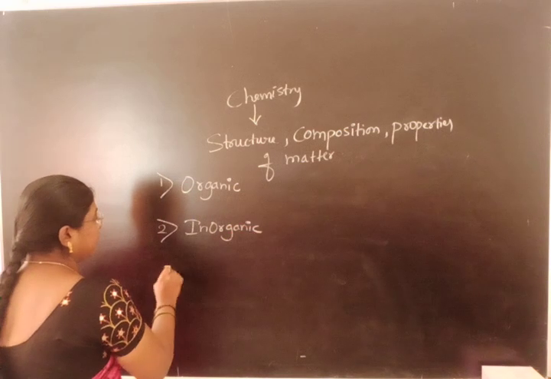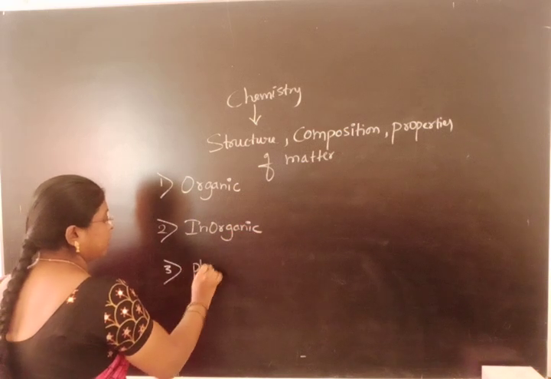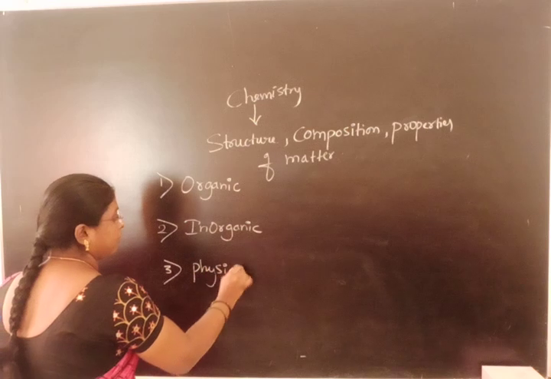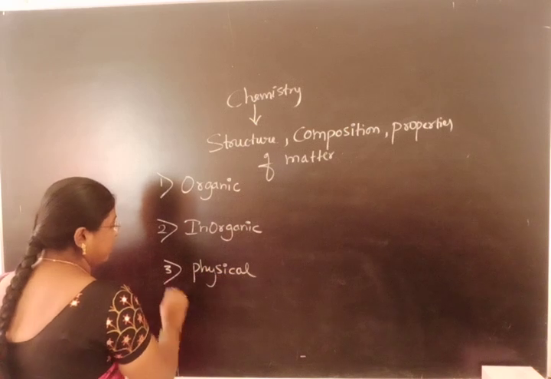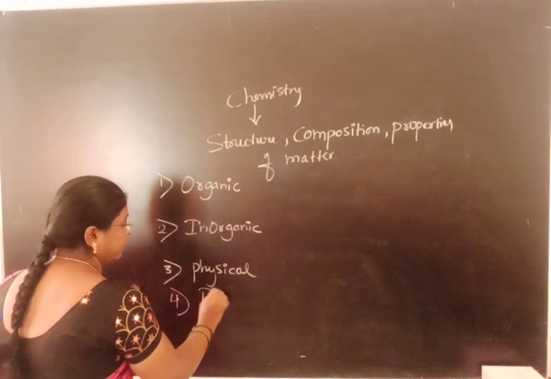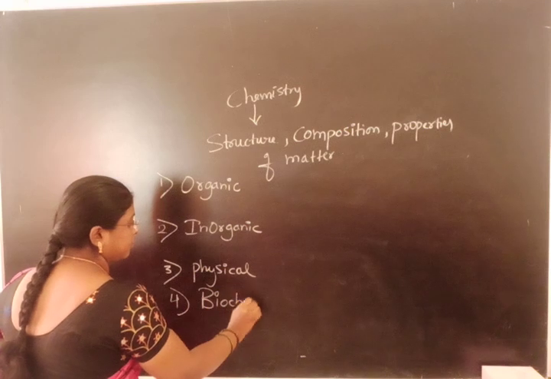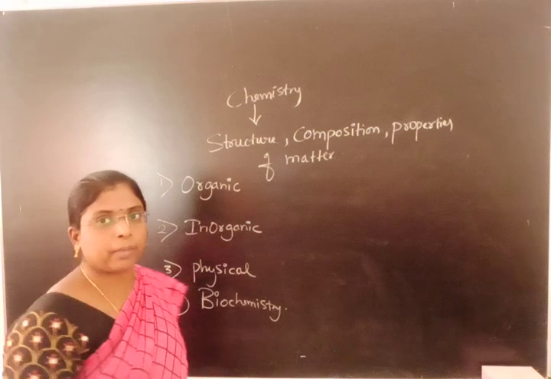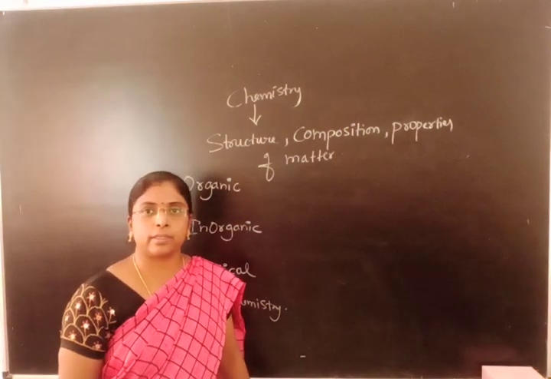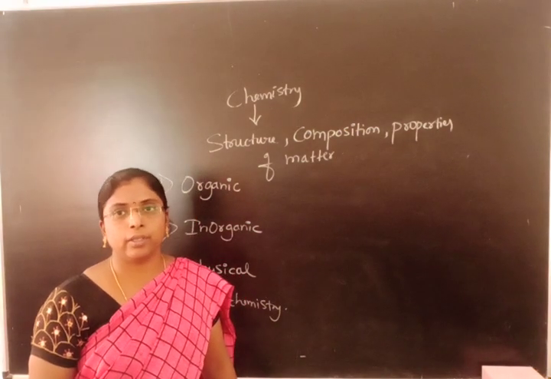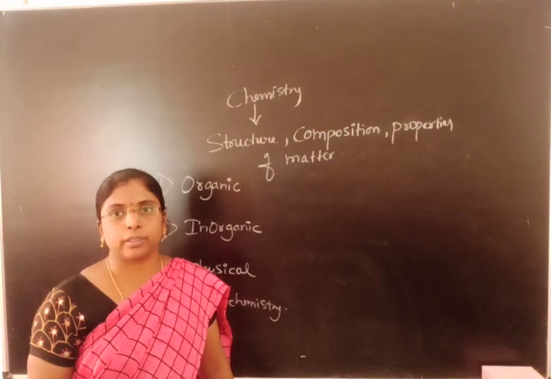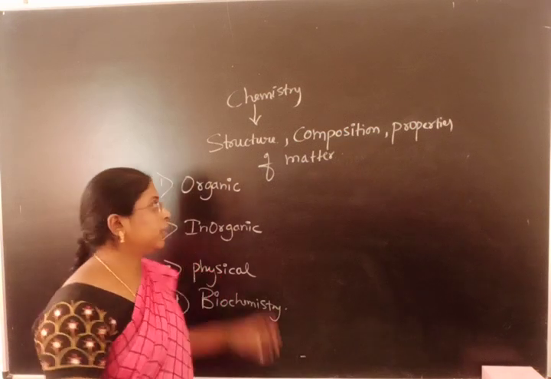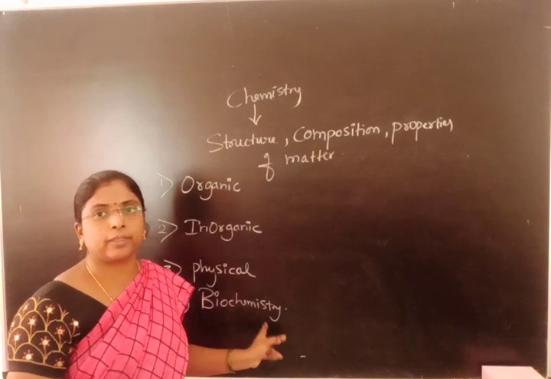The third one is physical chemistry. And the fourth is biochemistry. There are still other branches, analytical and industrial chemistry, that you will study in your higher education. For your PU level, you have to study these 4 branches.